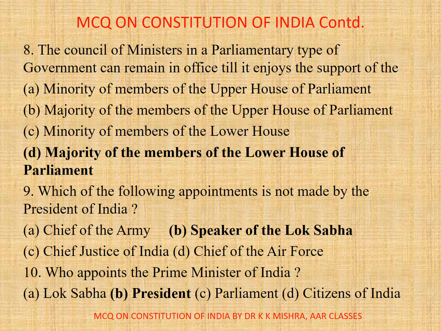Question number 8. The Council of Ministers in parliamentary type of government can remain in office till it enjoys the support of the A. Minority of members of the upper house of parliament, B. Majority of the members of the upper house of parliament, C. Minority of members of the lower house, D. Majority of the members of the lower house of parliament. Correct option is D. Majority of the members of the lower house of parliament.